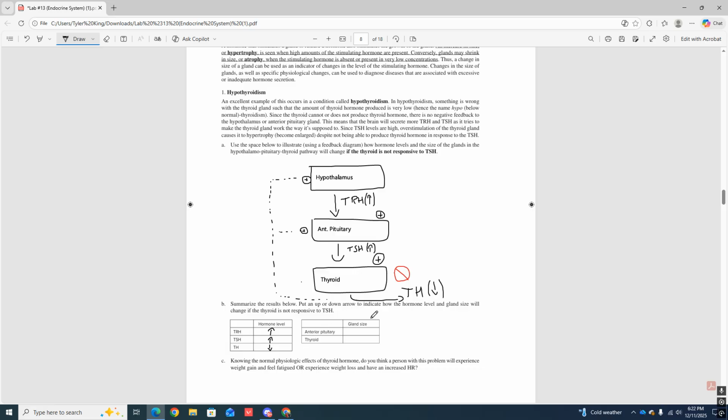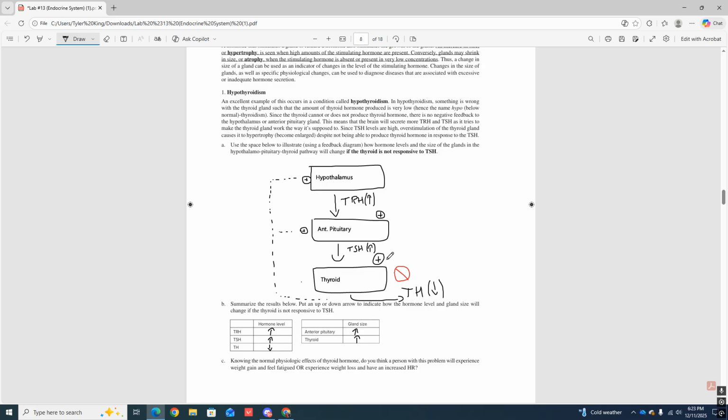So now let's talk about the gland size. Is it going to hypertrophy, get bigger, or atrophy, get smaller, shrink, okay? So anterior pituitary, I see 2 pluses on this guy here, okay? It's on double time. It's being overly stimulated. So because of that, gland size goes up because it has more stimulus going to it. All right, thyroid here, all right? I see a plus here. So it's being stimulated, so gland size goes up here, but TH levels are still going down, okay?